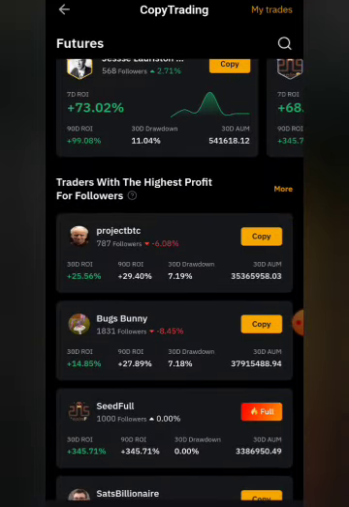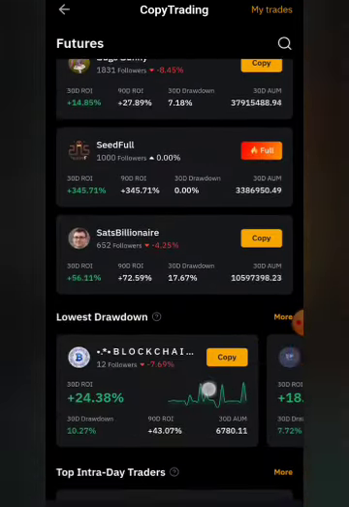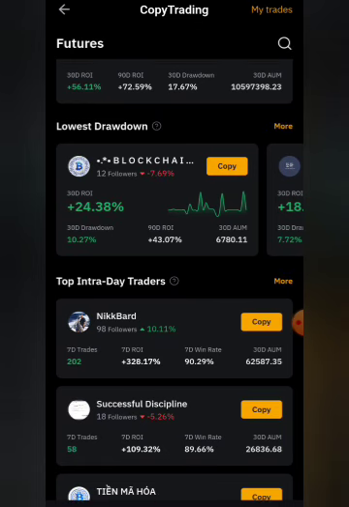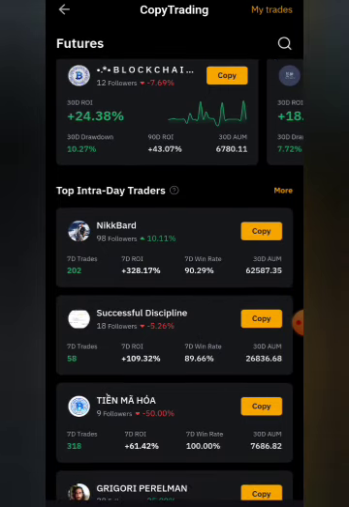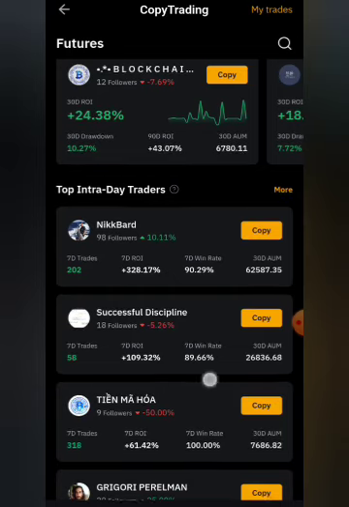Do not look at these traders with the highest profit for followers. Leave that. Come to the traders that are the top intraday traders. Now you can see different traders. You see their 7 days trades, the number of trades they've taken. Then you look at their win rate, their win ratio. You are going to check their return on investment, and so on.